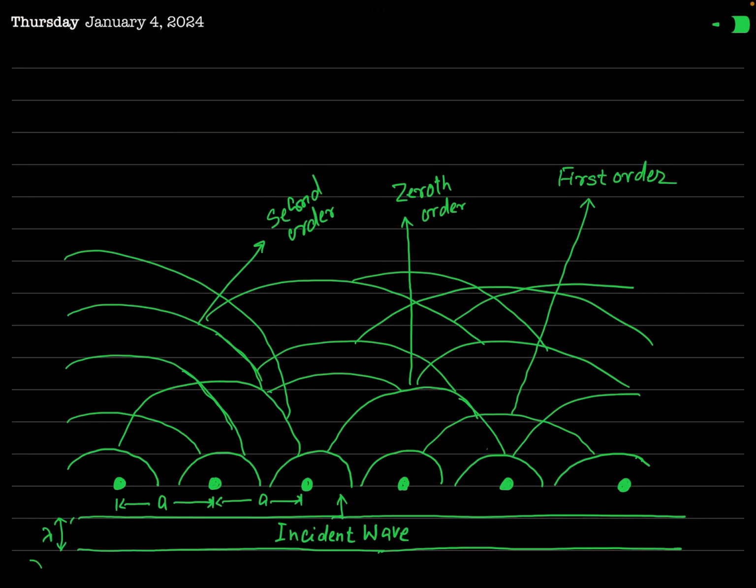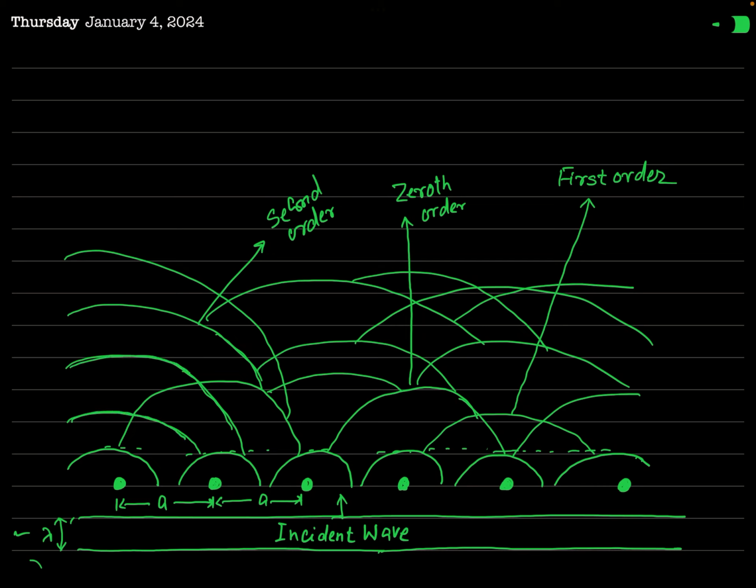Now let us consider a wavefront of X-rays of wavelength lambda, as I have shown here, incident on the row of atoms such that the wave's crests are parallel to the row. You can see I have shown here the wave crest, and these wave crests are parallel to the row of atoms, as you can see in this figure. Actually, the atoms emit secondary wavelets. These are secondary wavelets, as you can see in this figure.